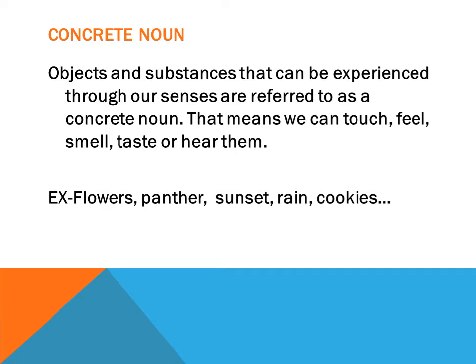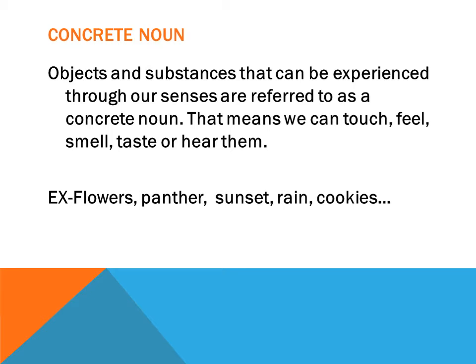That means we can touch with the skin, smell with the nose, feel through the skin, taste of course with the tongue, or hear, for which the sense organ used is the ears, right? So the easy way to recognize concrete nouns is if you are using any of these 5 senses, then those nouns are called concrete nouns, right?